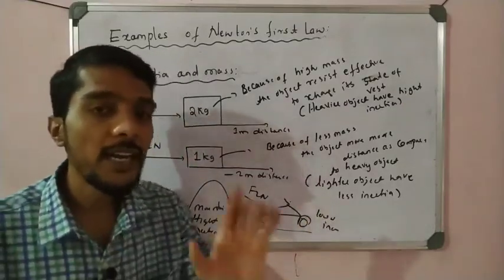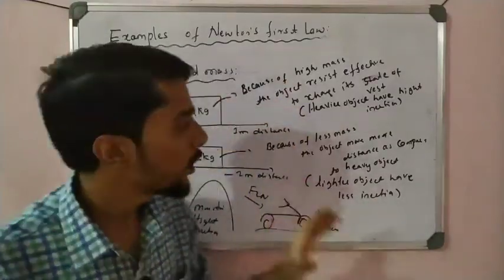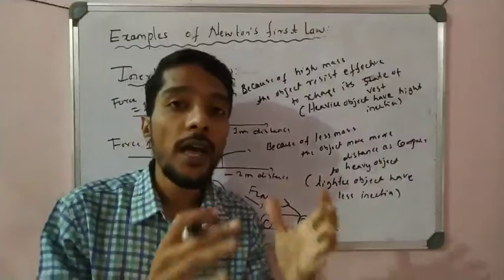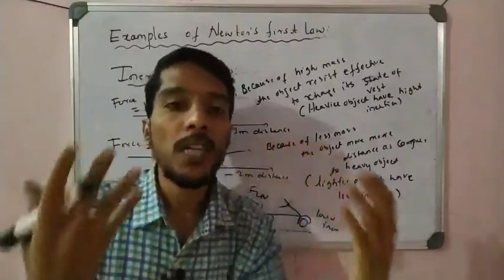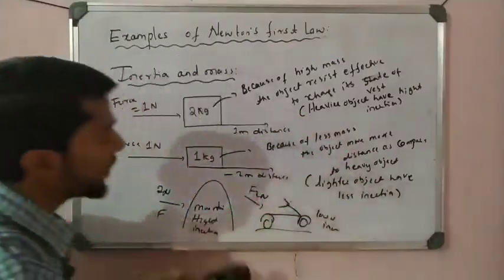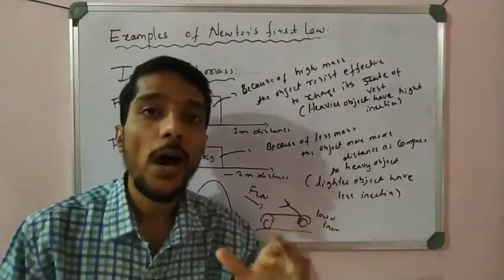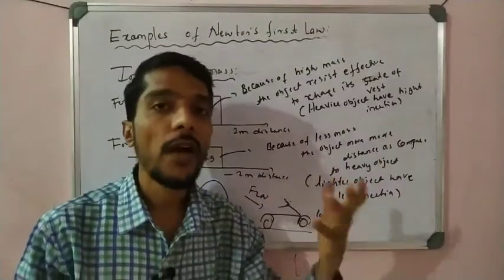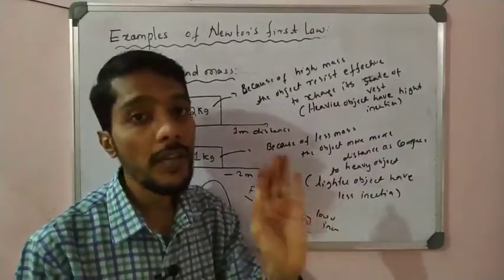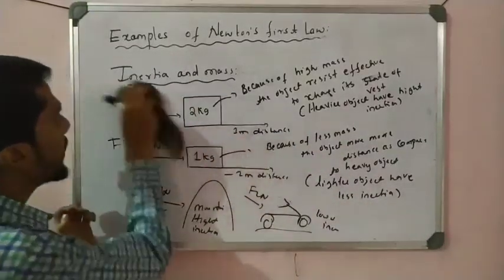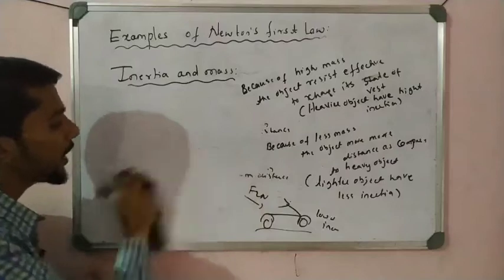Right, students? So what is the meaning here? The inertia is a measure of the mass of the object. If the object has more inertia, it means the object's mass is more. If the object has low inertia, the object has less mass, students. This point you have to remember. Whenever we apply force on an object, if it has high mass, it has high inertia. If it has low mass, it has low inertia. So we say that mass is a measure of inertia. So I can write one conclusion here: inertia and mass are very related to each other.